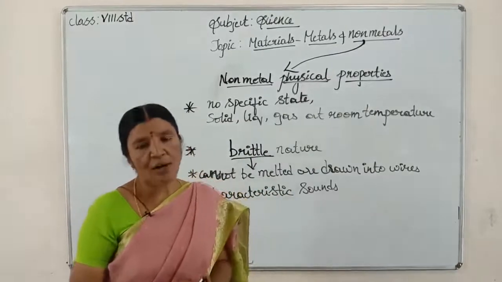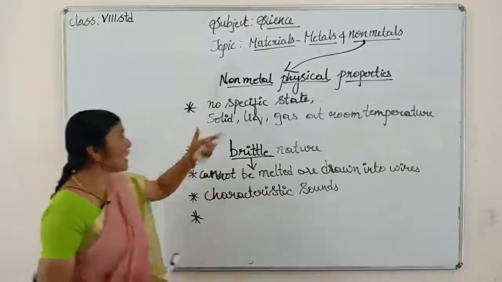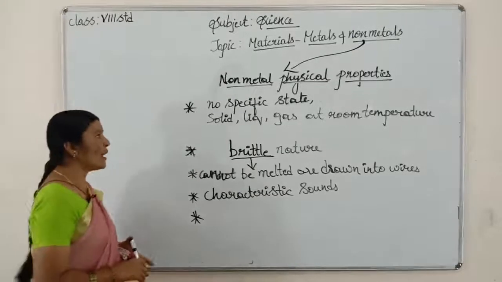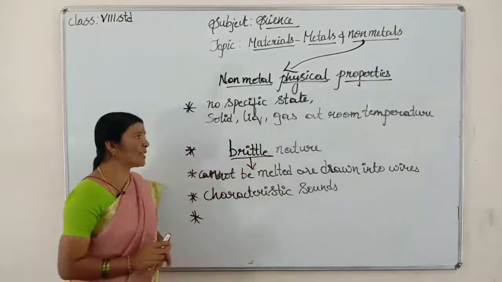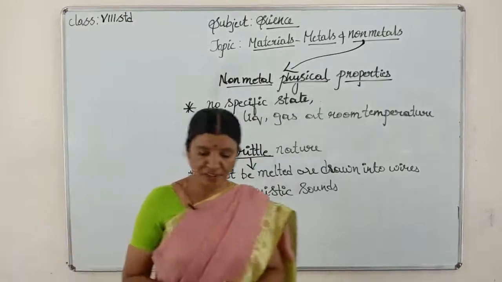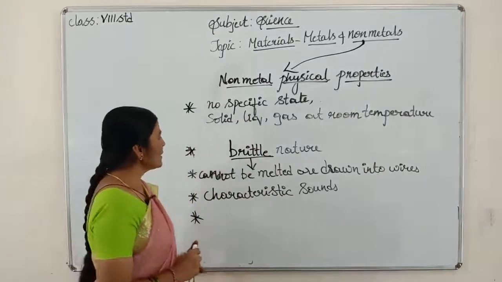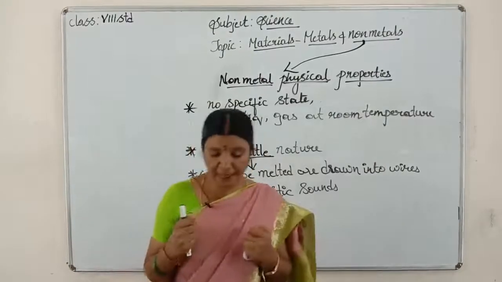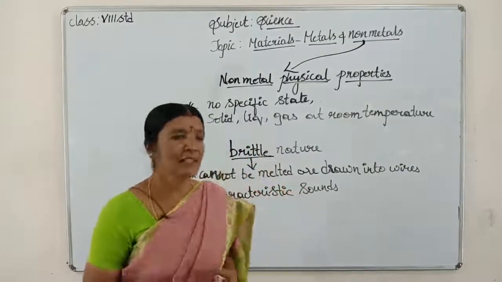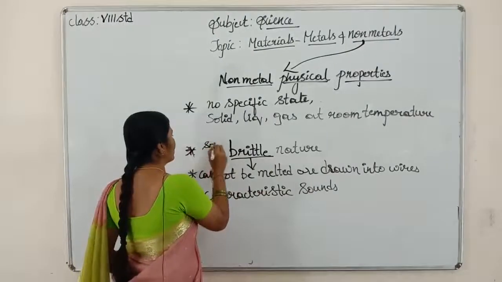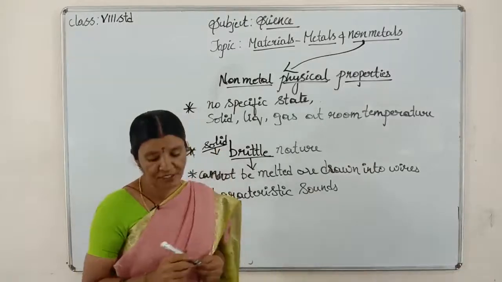Got it, children? Now we have seen the physical properties of non-metals. They won't have a specific state, means they may be in solid, liquid or gaseous form at room temperature. That is the first point. Second point, they are brittle in nature, they can be broken. Specifically solid non-metals are brittle in nature.